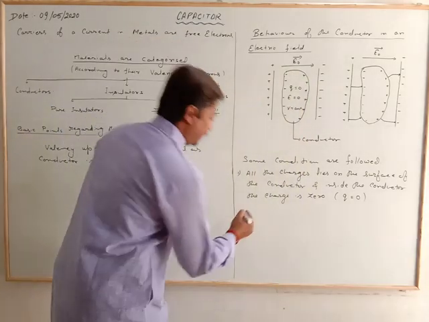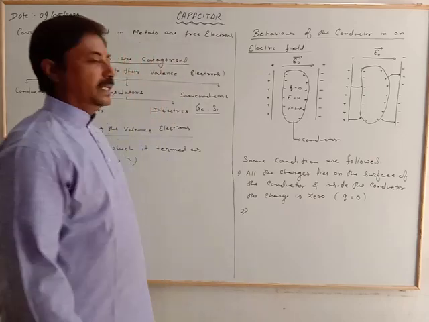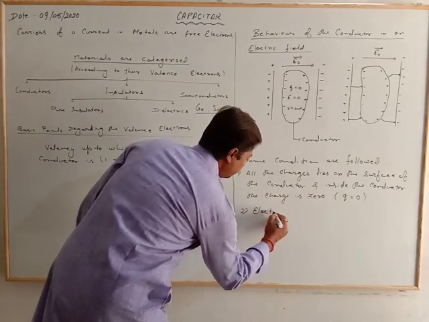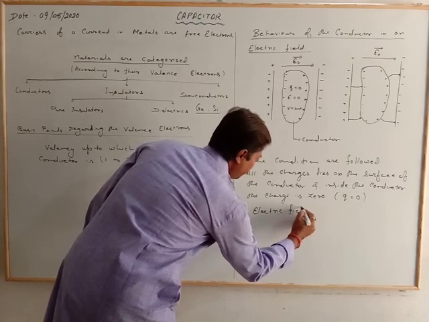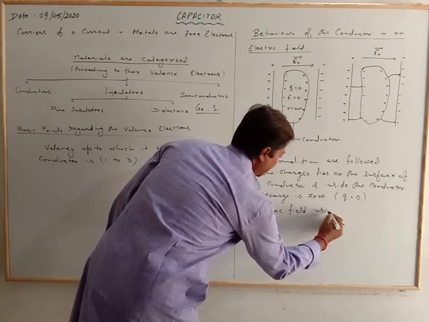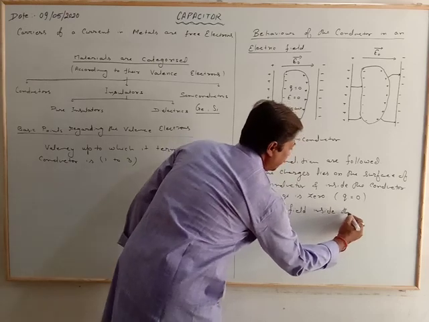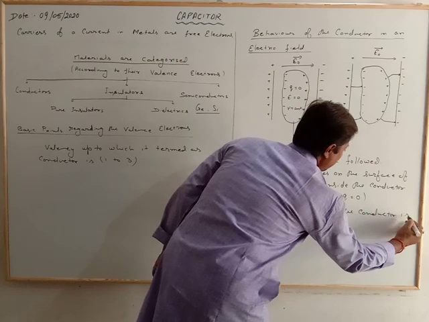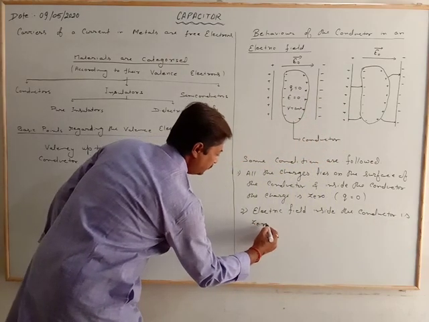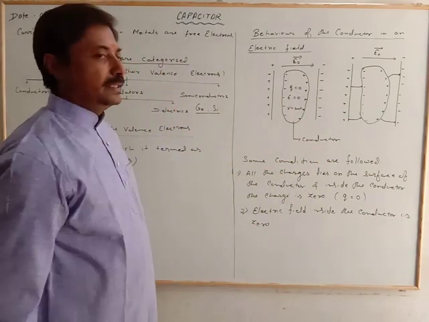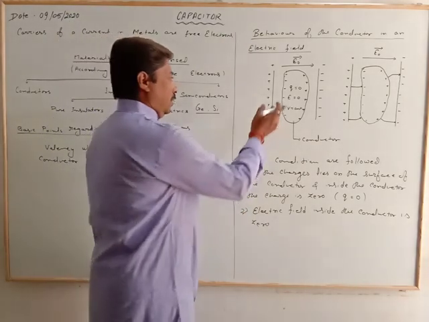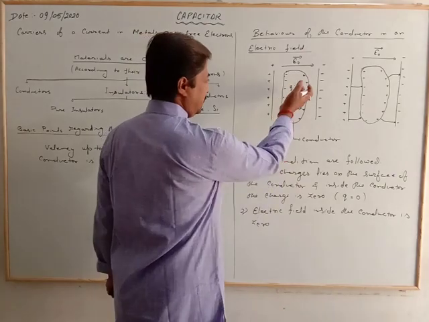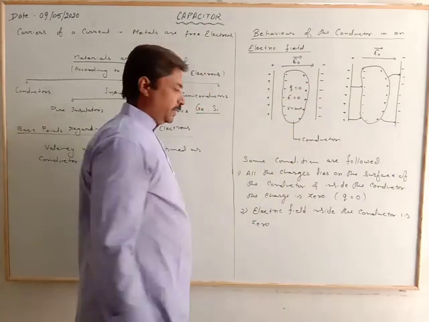The second point: the electric field inside the conductor is 0. We can understand that since the charge is 0, the electric field is 0.